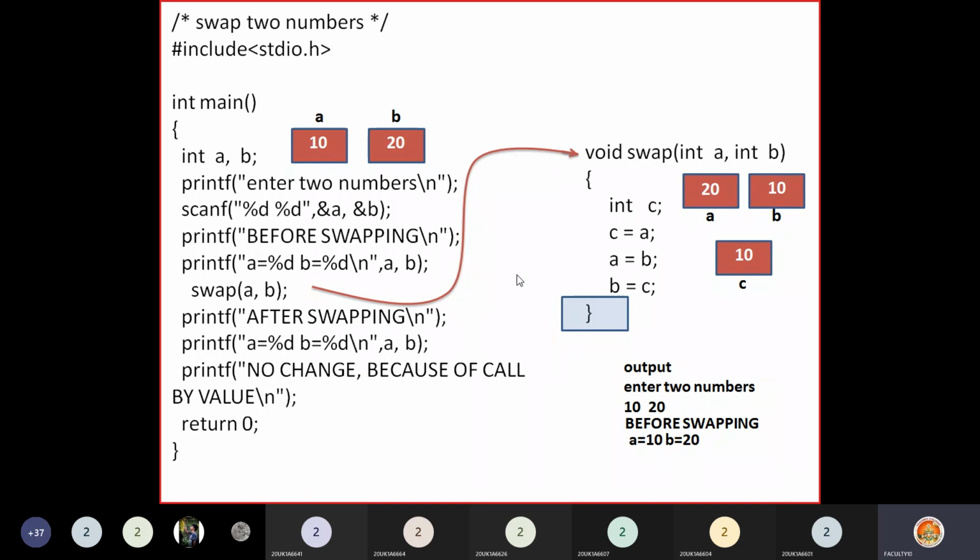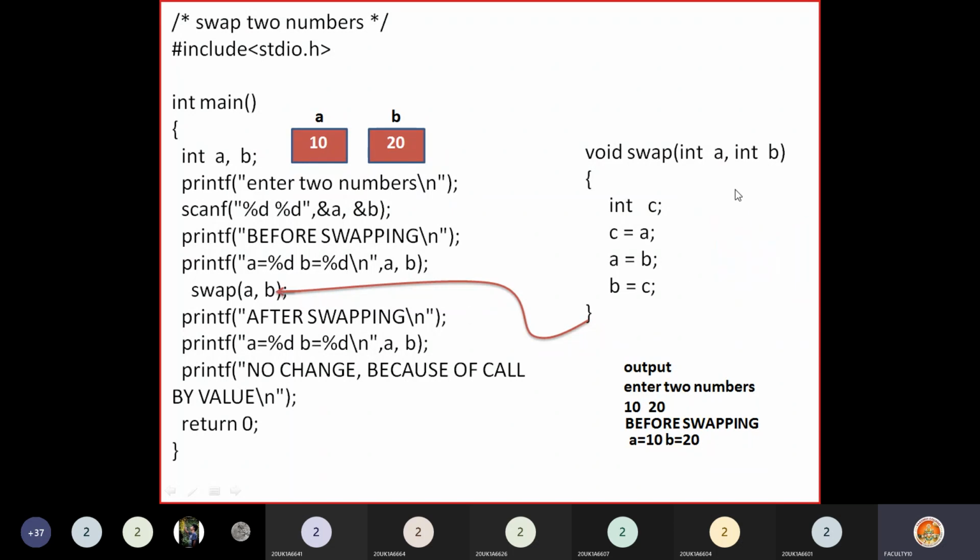So when the control returns back here, all the local variables will be removed. So a, b, c will be removed from the memory and control comes here, then it goes to the next statement, printf after swapping.